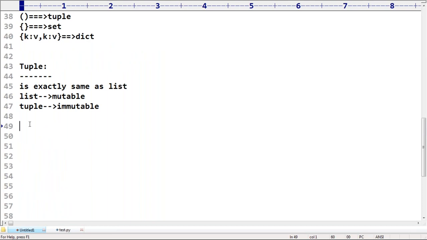On the tuple, what operation can we perform? Only read operation. That's why the read only version of list is nothing but tuple. Any doubt? Very simple. Yeah, sir, very simple. Read only version of list itself is nothing but the tuple concept.